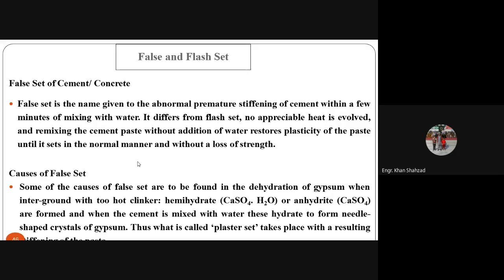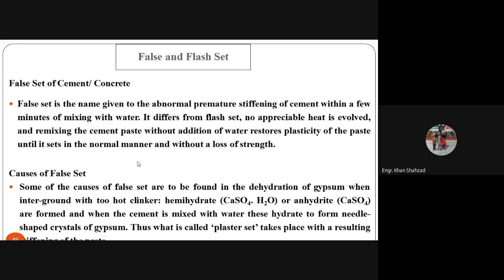You can remix this concrete. Jalal? Yes, sir. Everything is okay, beta? Yes, sir. Okay, beta. So when you remix this concrete, you can use it again properly. What are the causes of false setting?